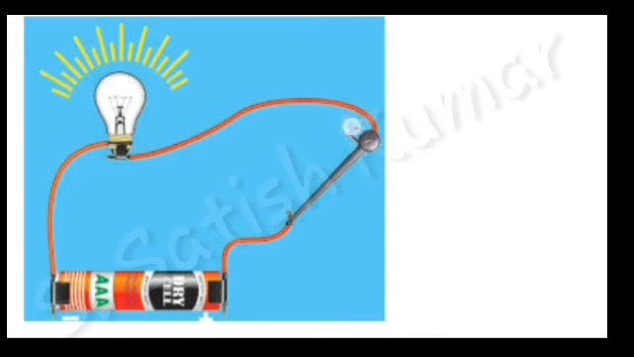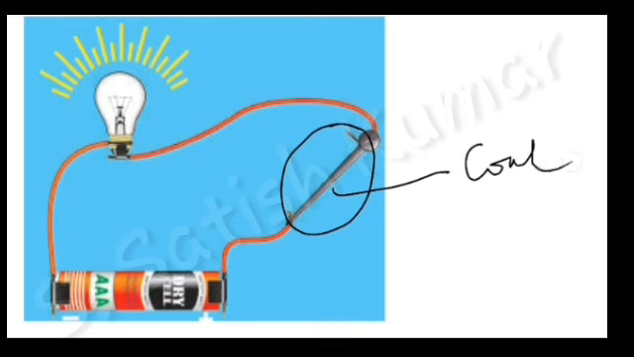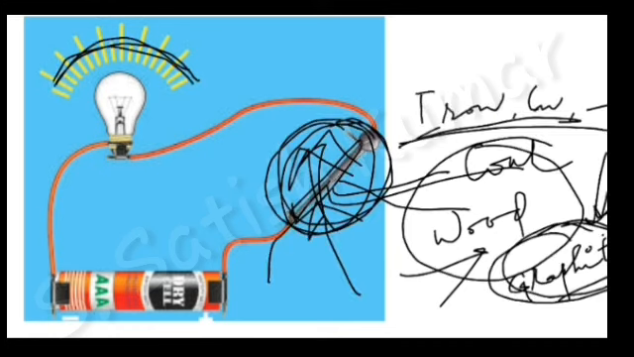Now if you replace this gap with coal or wood or some other non-metal, then the bulb will not glow. I want to say all the metals are electrical conductors and all non-metals are not electrical conductors.